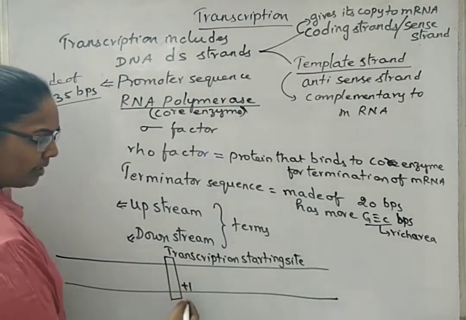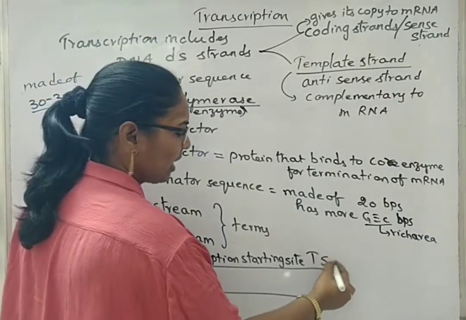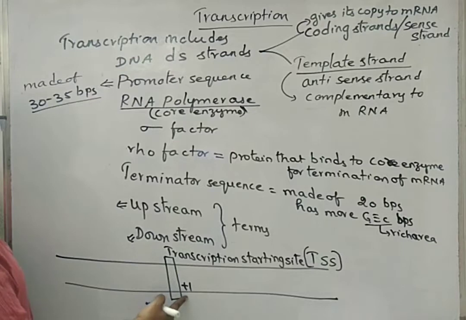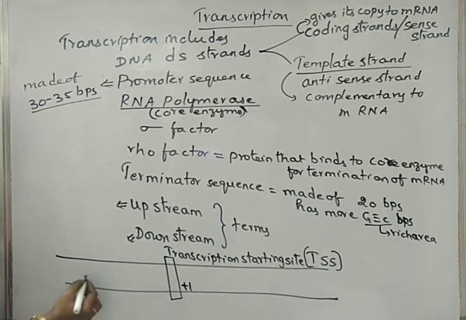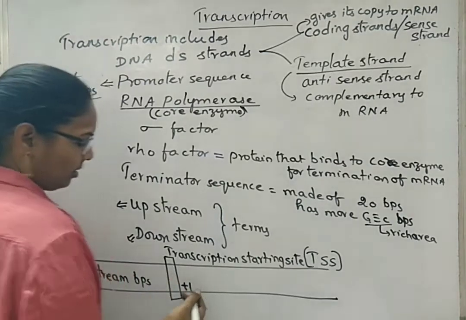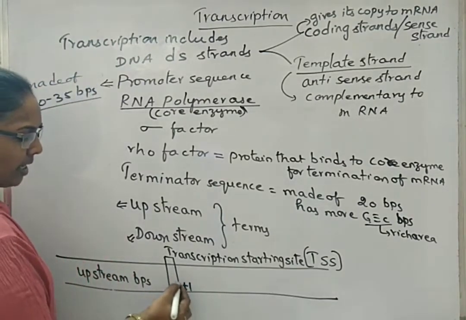This can be written as a shortcut, TSS, meaning transcription starting site. Here I have given the plus symbol. Whatever nitrogen bases or nucleotide sequences are present before that are considered the upstream area. So this is the transcription starting site.